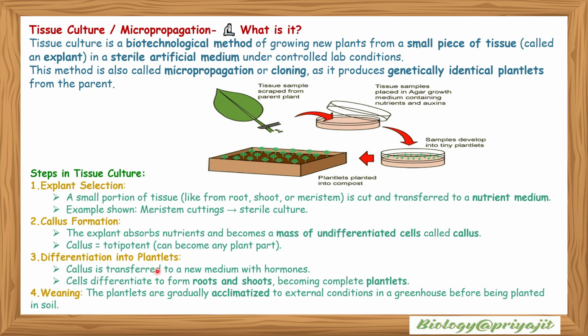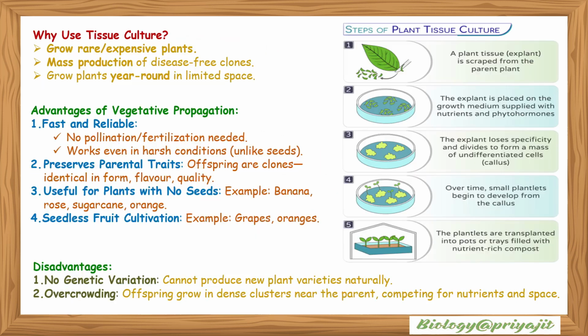Differentiation into plantlets. Callus is transferred to a new medium with hormones. Cells differentiate to form roots and shoots, becoming complete plantlets. The plantlets are gradually acclimatized to external conditions in a greenhouse before being planted in soil.